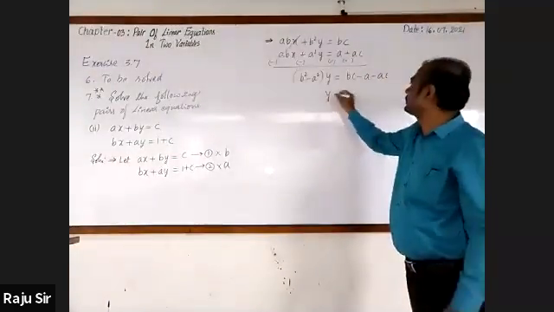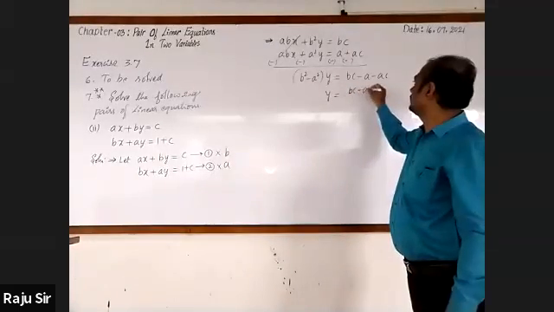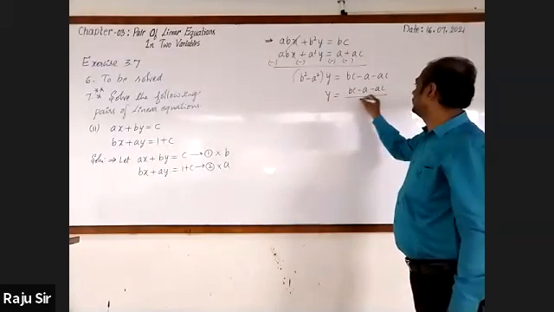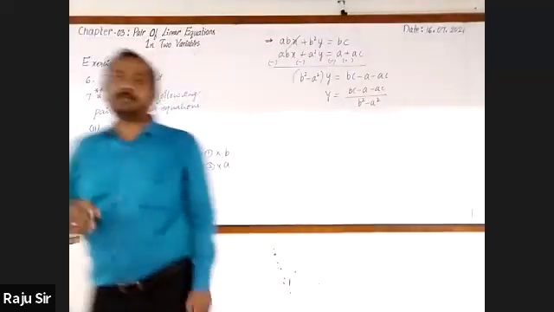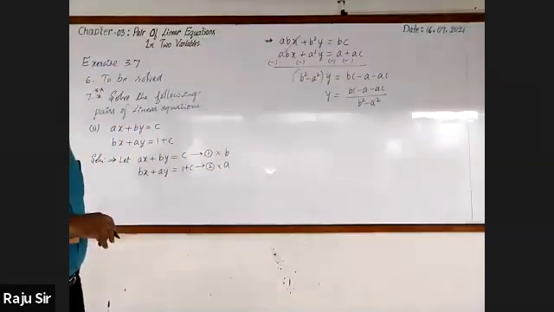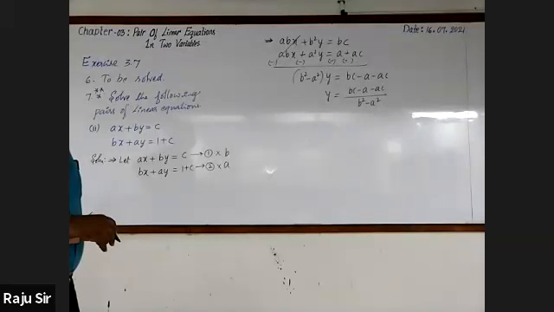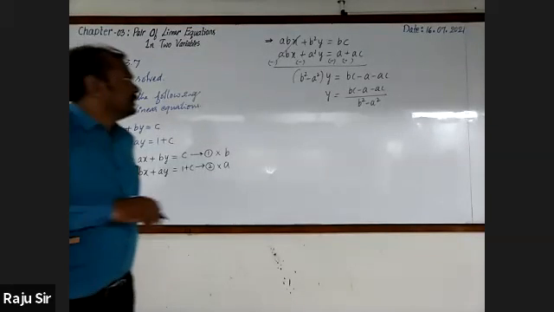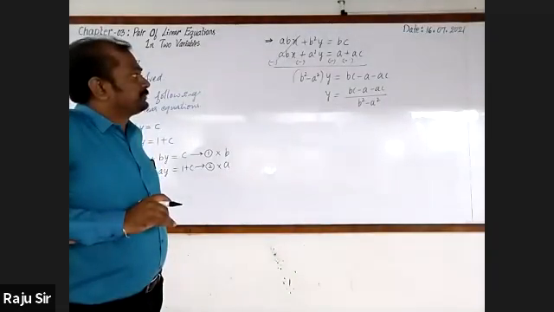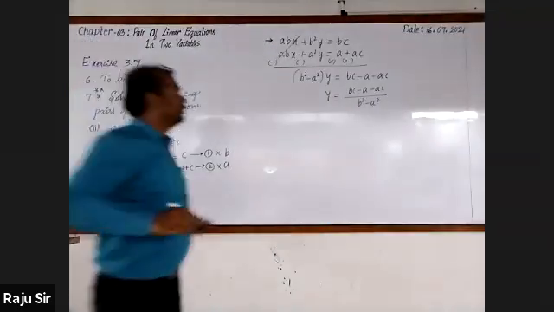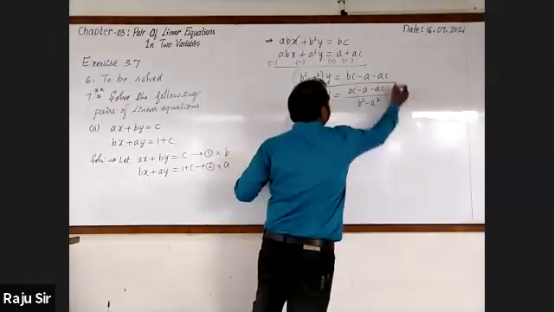Then y is equal to bc minus a minus ac by b square minus a square. Can it be simplified further? Is it possible to simplify? No. So why is this much?